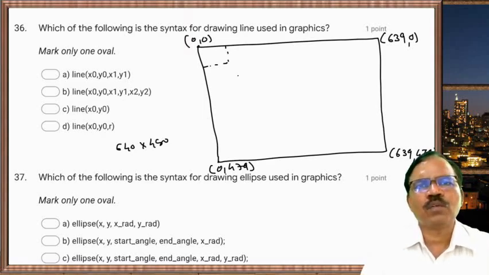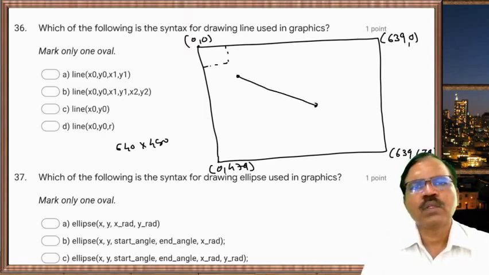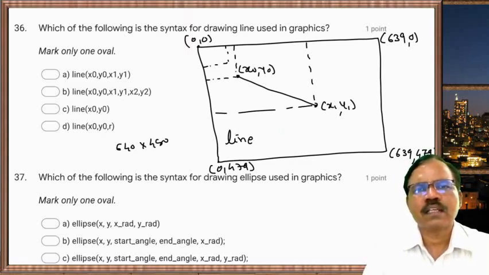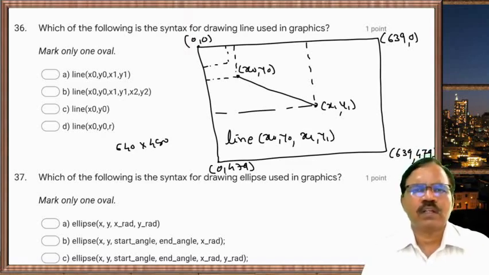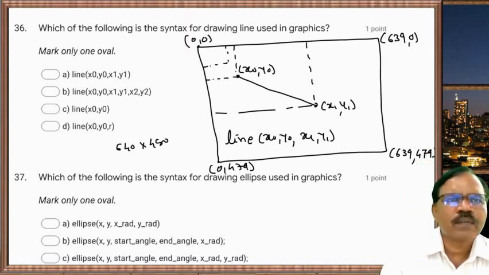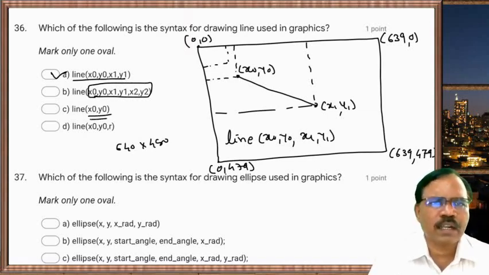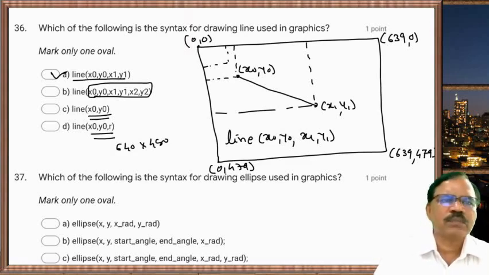So if we want to draw a line from this to this, we have to take x0 here and y0 here, and x1 here, y1 here. So this is x1 and this is y1, and the syntax is line(x0, y0, x1, y1). So it will draw a straight line. So here the first one is correct. Here there are more arguments, so this is not correct. Less arguments. So this first one is correct.